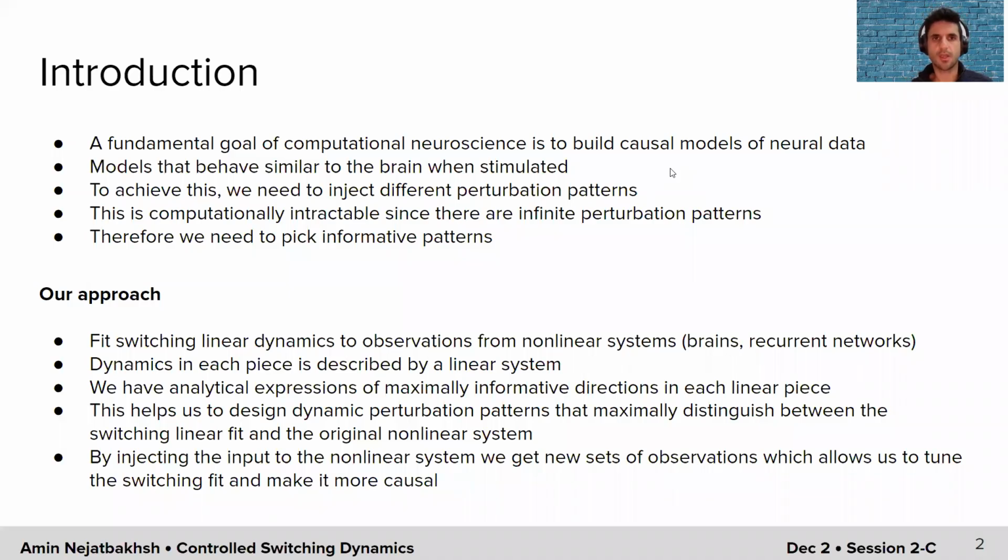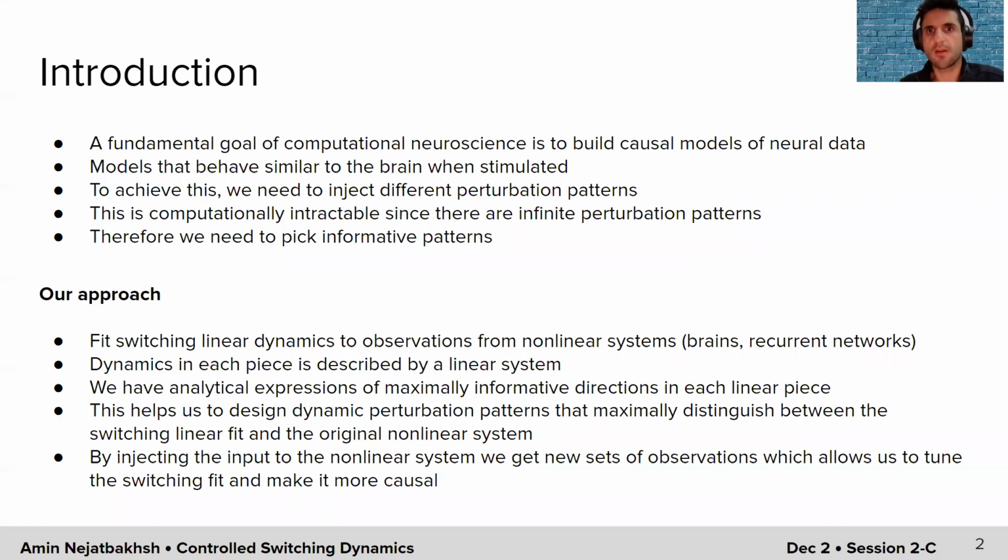To quickly introduce the idea and our main framework, first I'll give a quick motivation. In computational neuroscience, a fundamental goal is to build models that causally reflect the properties of neural systems. By that, we mean we want to fit models that behave similar to the brain during stimulation, not only for spontaneous activity and stimulus-driven activity, but also when you inject some sort of perturbation into the system, we want the model to reproduce the observations.